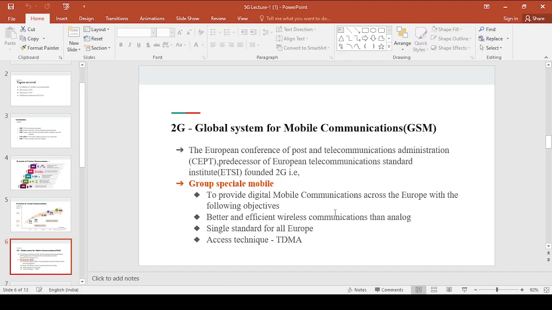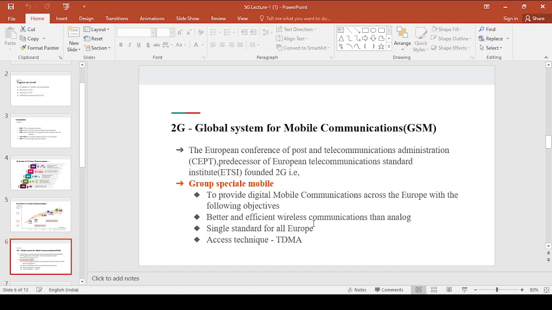CEPT and ETSI were not ready to spread the second generation system across the world. Initially they founded 2G to provide digital mobile communication across Europe only.